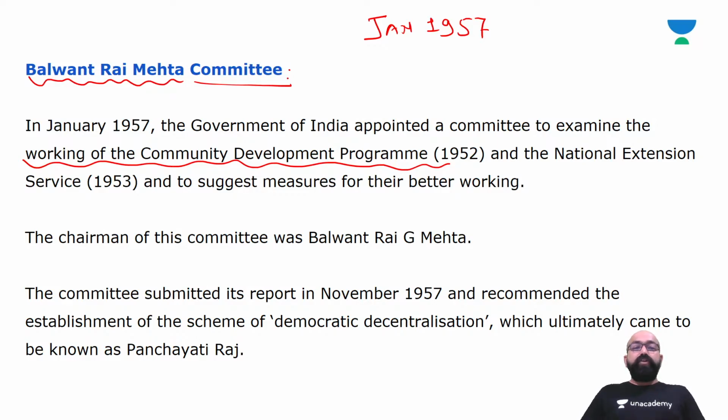The chairman of this committee was Balwant Rai Mehta. The committee submitted its report in November 1957.